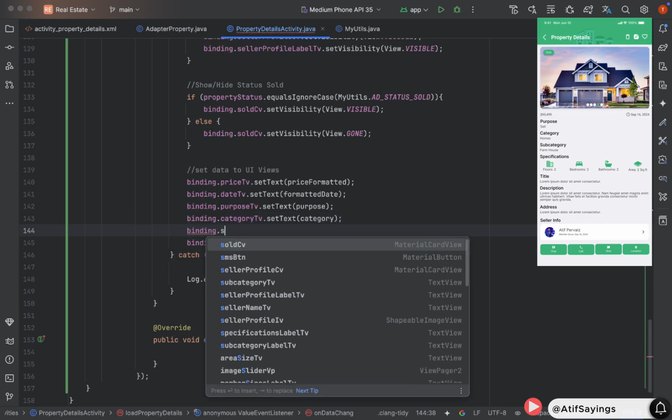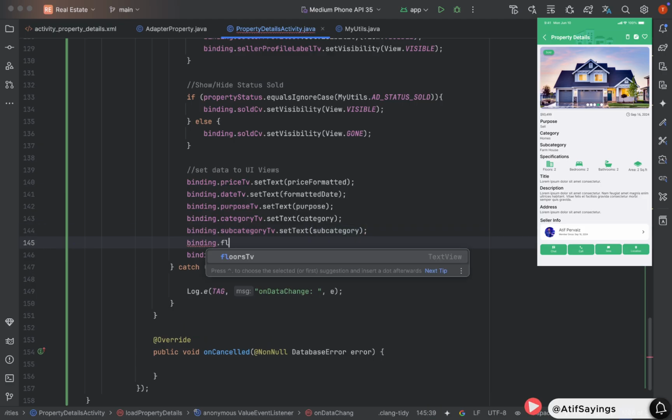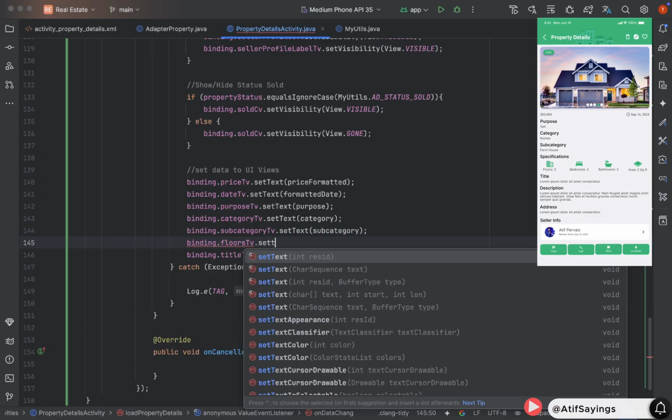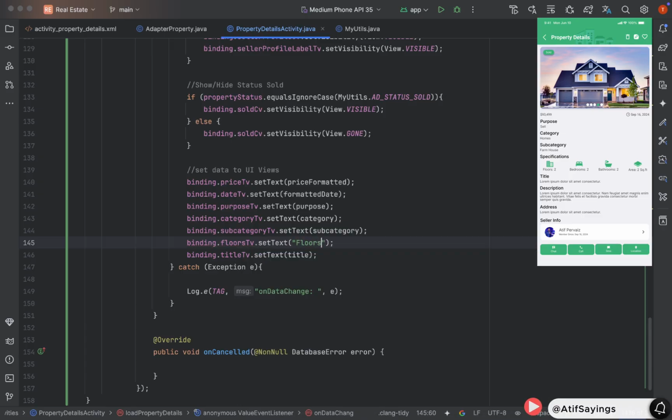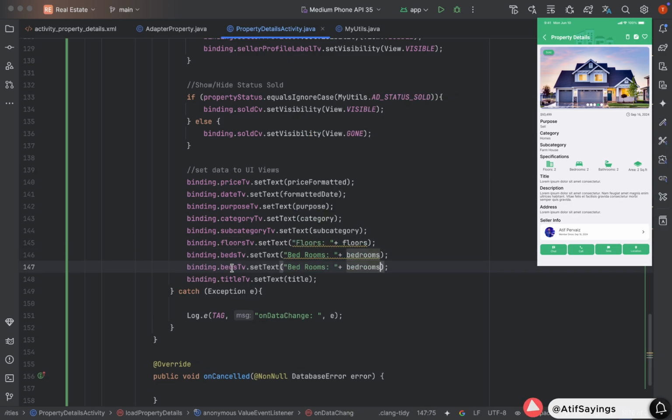Similarly, we need to show the property subcategory using binding.subcategoryTextView.setText. Pass the subcategory as parameter. After setting the subcategory, we need to set the number of floors. binding.floorsTextView.setText. In the floors text view, we need to show the label Floors, including the value of the variable floors. Similarly, we need to show the number of bedrooms. binding.bedsTextView.setText. Label will be Bedrooms. Value of the variable will be bedrooms.